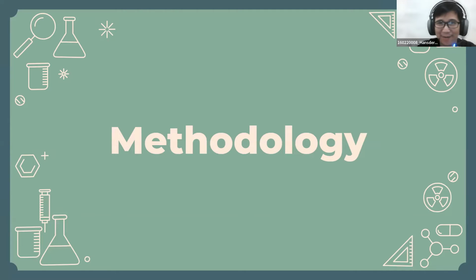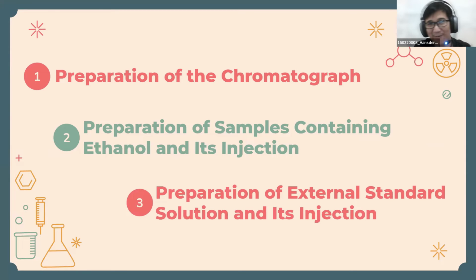Okay, now I will explain how the work of this practicum goes. Next, the first step is the preparation of the chromatography tool. Prepare for this tool a carrier gas in the form of helium, a detector, a column, and the parameters that will be used later in the chromatography tool. The first parameter used is the front inlet,